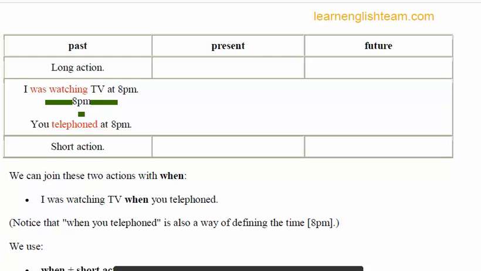Both these ideas are connected with the word when. Notice that when you telephoned is also a way of defining the time. You will notice that two ideas are yoked together with the use of when.